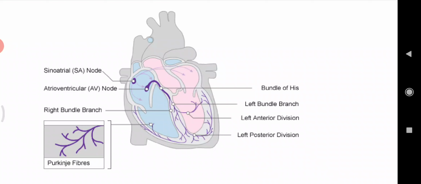The conduction system of the heart consists of cardiac muscle cells and conducting fibers, and these are specialized for initiating the impulses and conducting them through the heart. During this, they initiate a normal cardiac cycle and coordinate the contractions of the cardiac chambers, both the atria and the ventricles, but the atrial contraction occurs first.